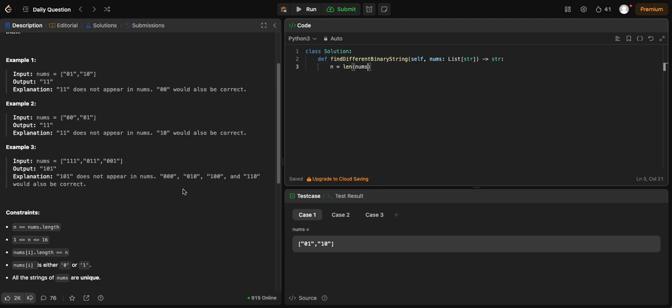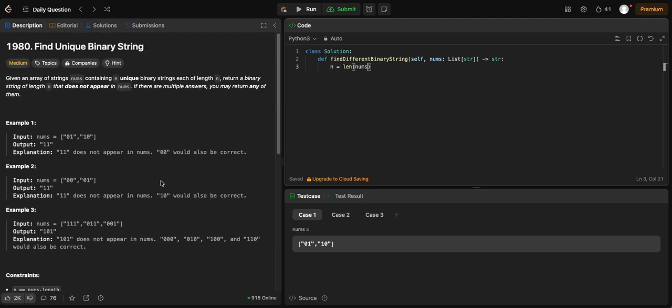This question is not that well written, I think. But let's just go with what we have. Maybe we do the length of nums[0], which will be a bit nicer because we don't really care about how many items we have in nums. What we care about is the length of the actual strings in nums.